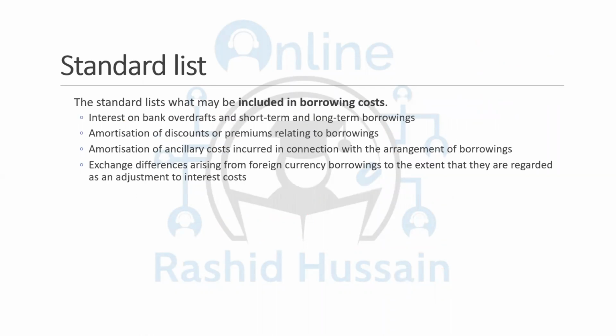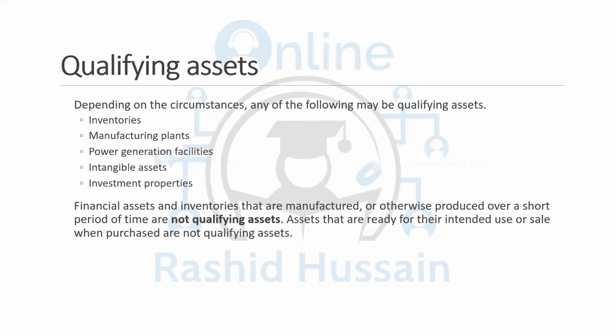Now this explains what the borrowing cost is. I've already explained to you. It includes interest cost, premiums, arrangement of the borrowing cost, and then there are exchange differences. Then we have what the qualifying asset is. It can be anything. Let's assume inventory. Now when we say inventory, mostly small things come to our mind. For example, a shopkeeper selling snacks, mobile phones, laptops. Few things come to our mind when we say inventory. Now it can be anything.